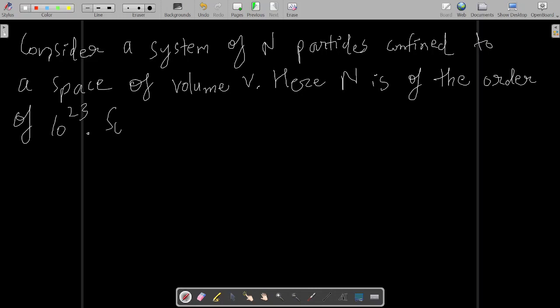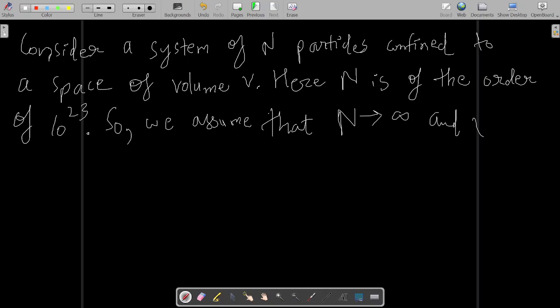So we assume that n tends to infinity and V tends to infinity. Since we are going to study the classical statistical physics first, statistical physics is of two types.